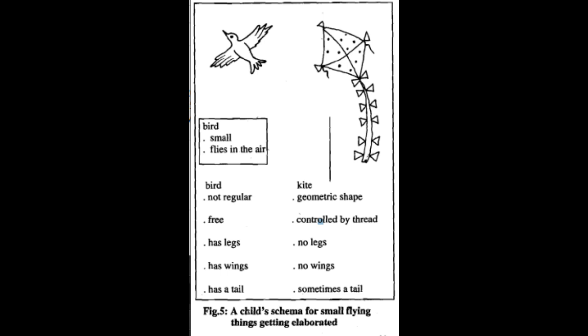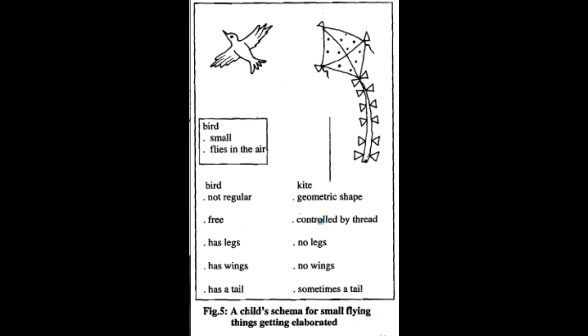Sometimes you can hear a rustling sound when it flies and make out a string attached to it, which seems to control it. Her schema, which so far had only the feature, small things that fly, now added these new features which helped her distinguish between kites and birds. See Fig. 5. With this change in her schema, she now had two different objects in her schema of small flying things, birds and kites.